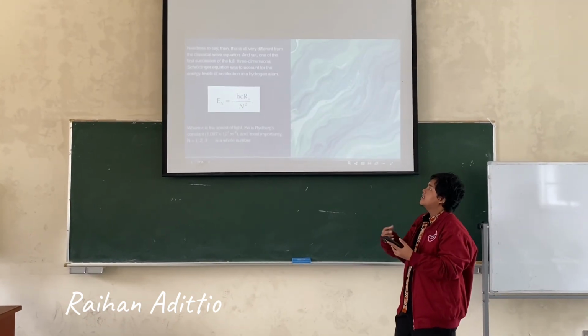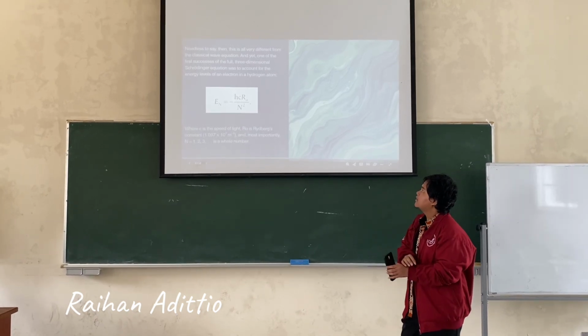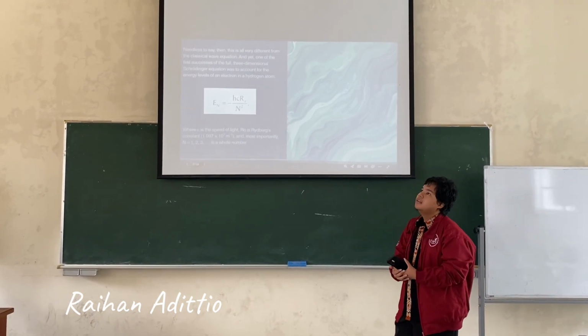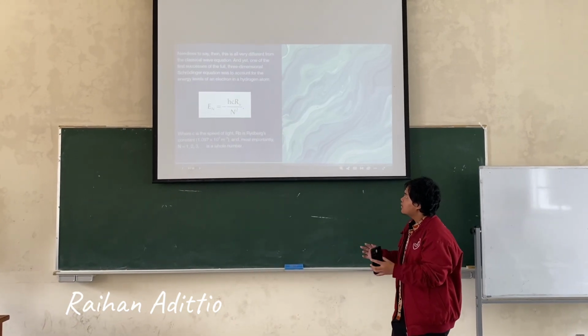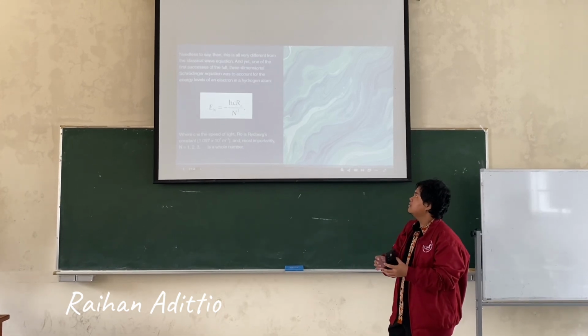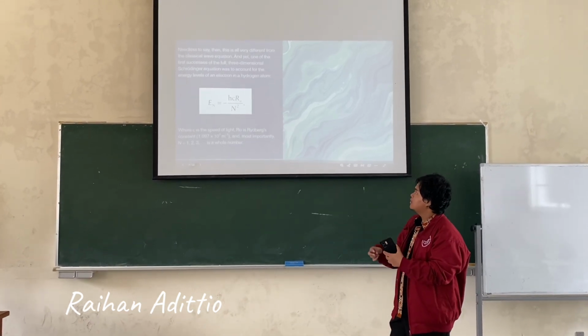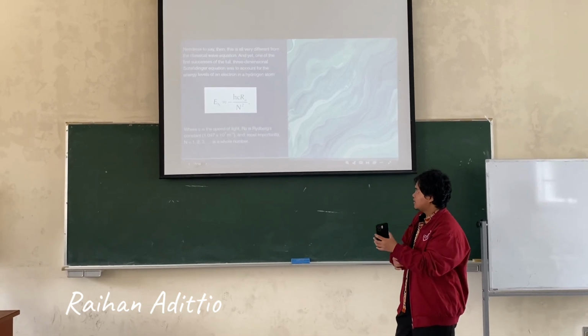Now, needless to say, this is all very different from the classical wave equation, and yet one of the first successes of the full three-dimensional Schrödinger equation was to account for the energy levels of an electron in a hydrogen atom.